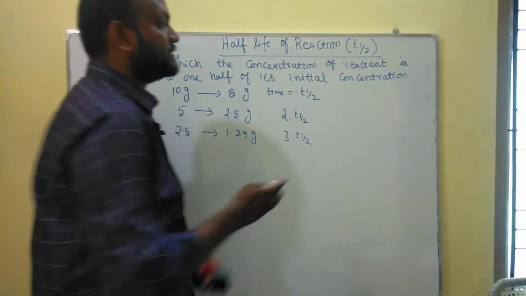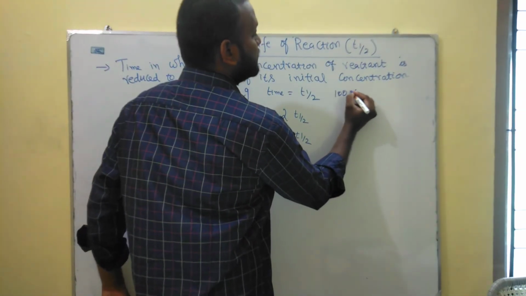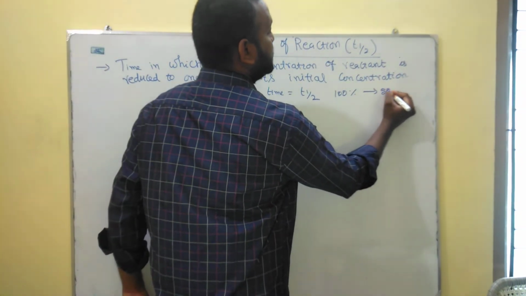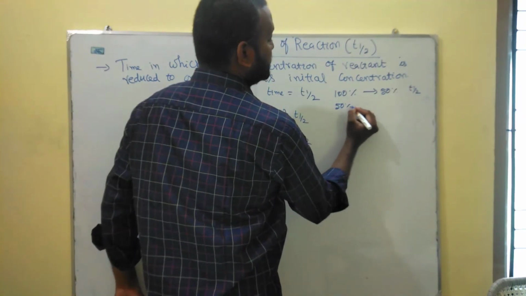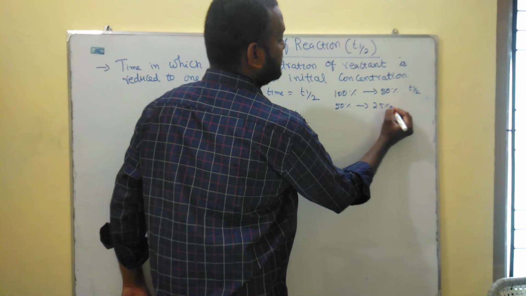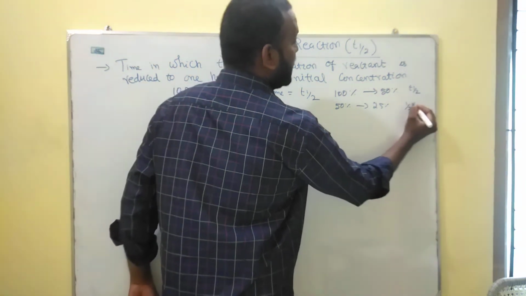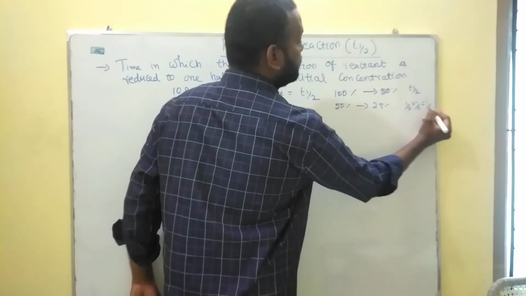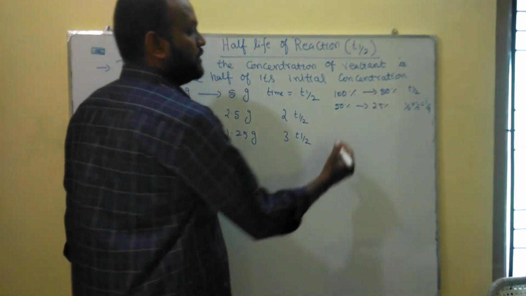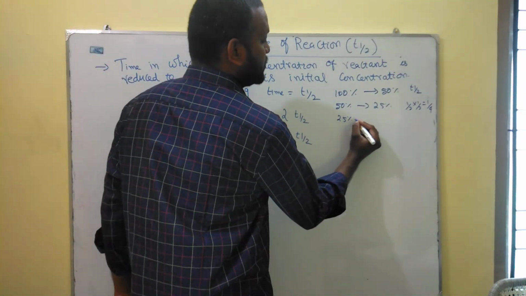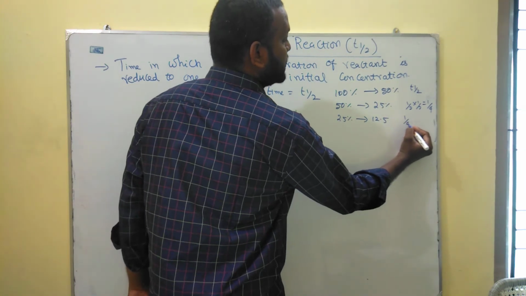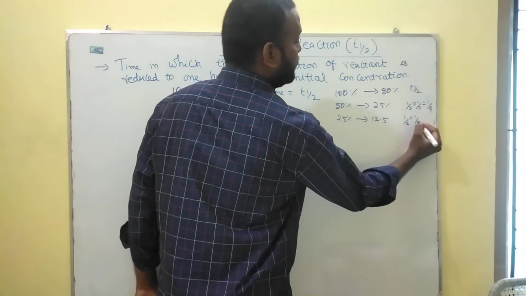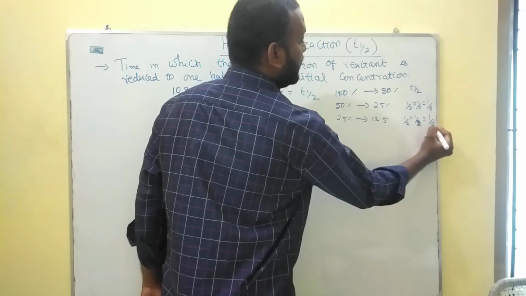Suppose you are taking 100% to 50%, it is the first T half. Taking 50% to 25%, this is the second T half, so the fraction is 1 by 2 into 1 by 2, equal to 1 by 4. Suppose 25% to 12.5%, we have 1 by 4 into another 1 by 2, which is 1 by 8.